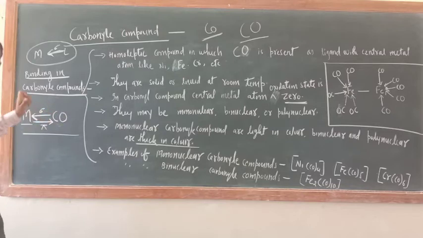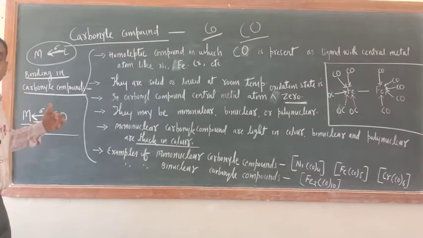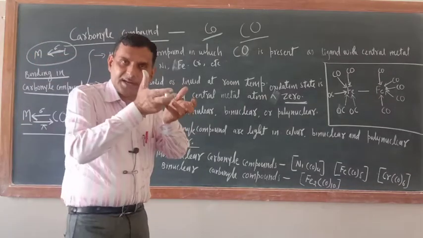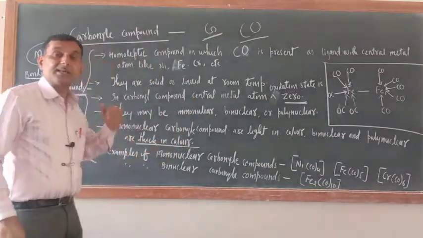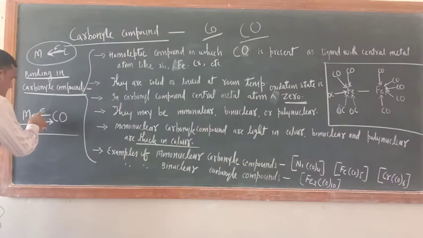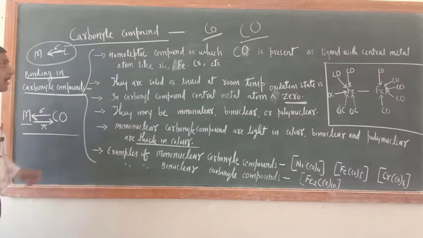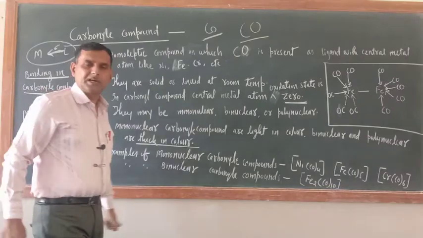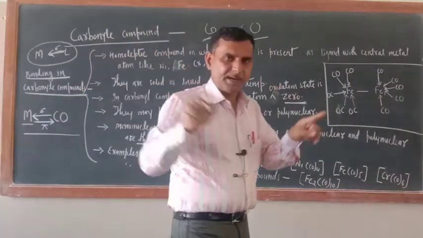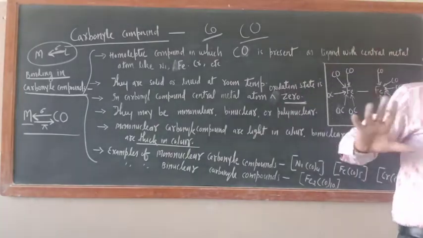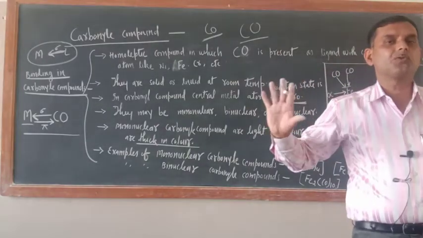Synergic means combined effect. So this sigma bond is strengthened by the pi bond also, resulting in extra stability of the carbonyl compound.